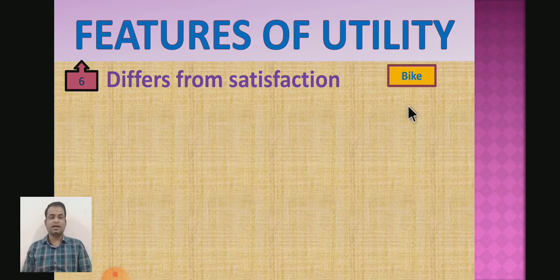So satisfaction and utility both are different from each other. This is the particular feature of utility.